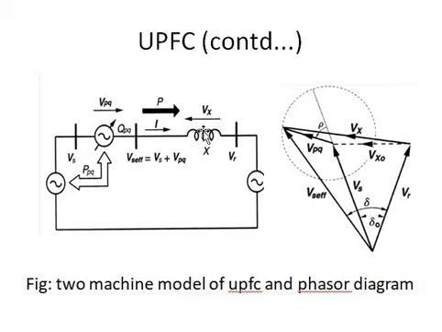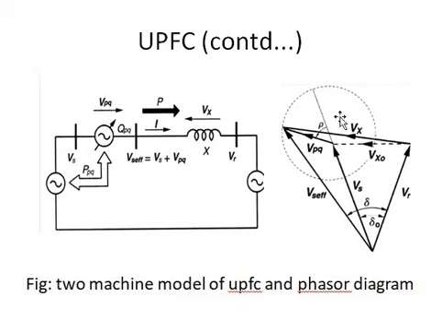So what is this Vx? Vx is the effective or compensated voltage after the injection of VPQ, that is, the potential difference across these two. So Vx will be Vs effective minus Vr.